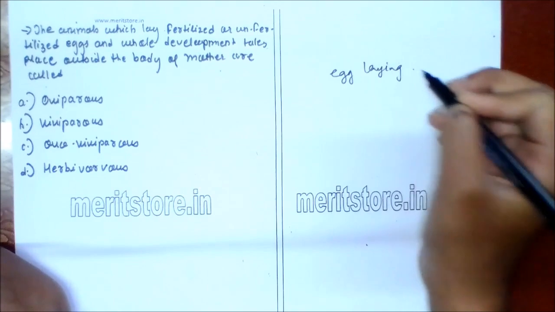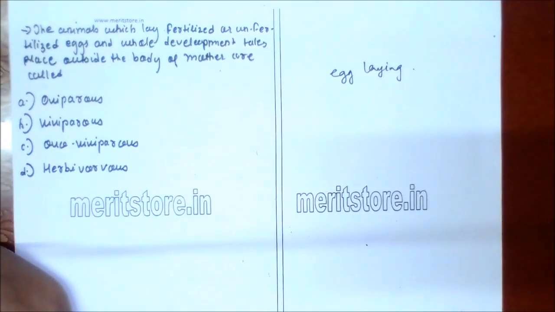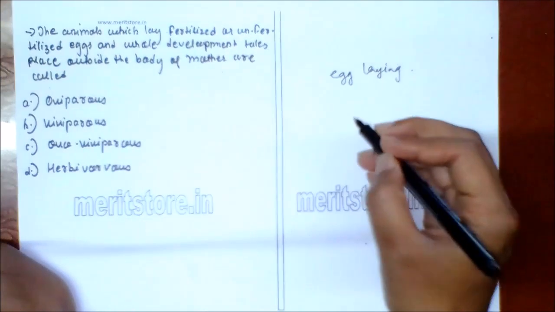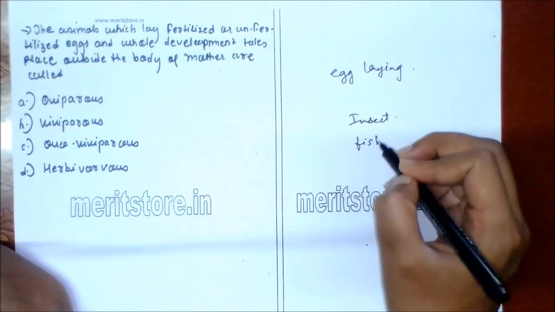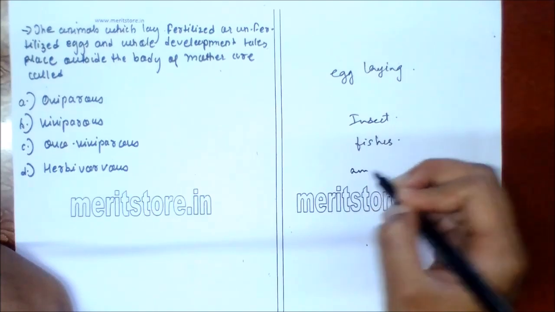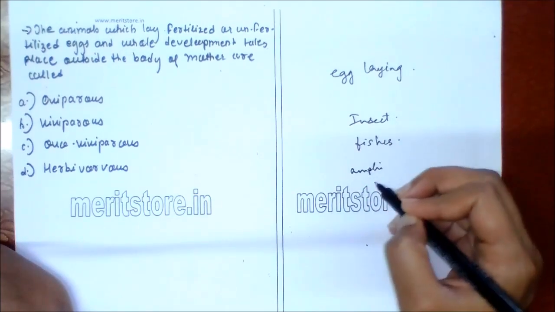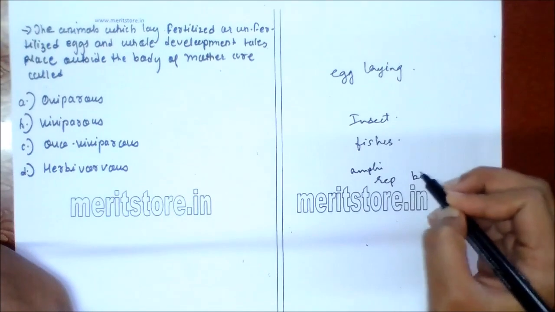Egg laying, the shelled egg is formed in which the embryo develops. In these egg laying animals, most of the embryonic development of the fertilized egg occurs outside the body of the mother. This occurs in insects, fishes, amphibians, reptiles and birds.